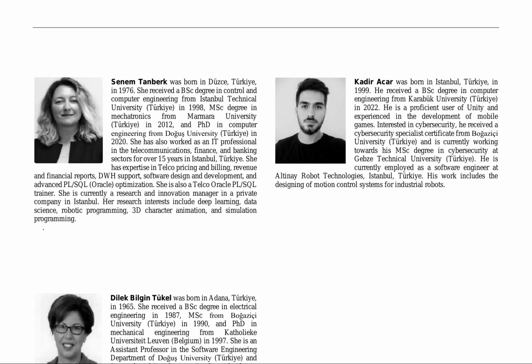The authors propose a novel approach to motion control systems for industrial robots, leveraging deep learning and data science techniques. They argue that traditional control systems are limited by their reliance on explicit modeling and lack of adaptability to changing environmental conditions. In contrast, their approach utilizes deep neural networks to learn complex motion patterns from data, enabling the robot to adapt to new situations and improve its performance over time.